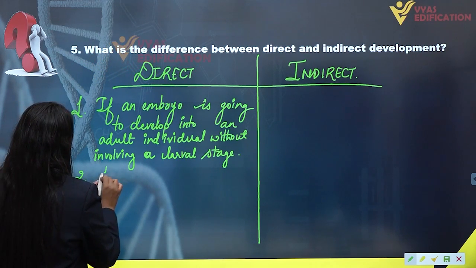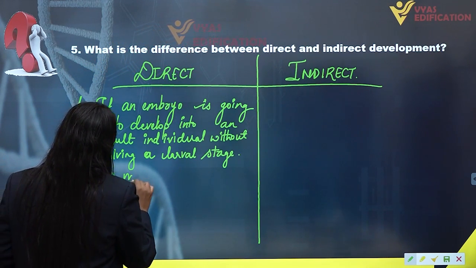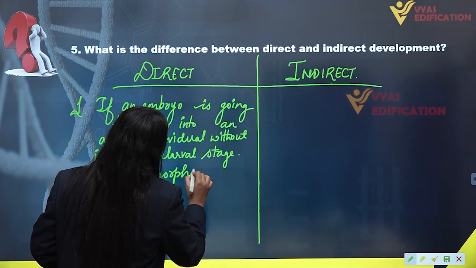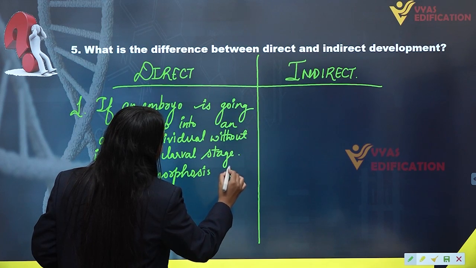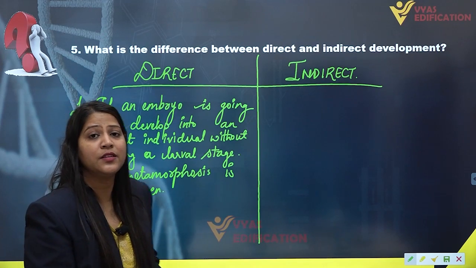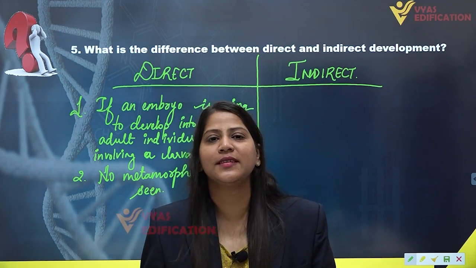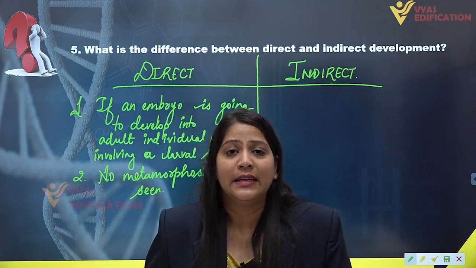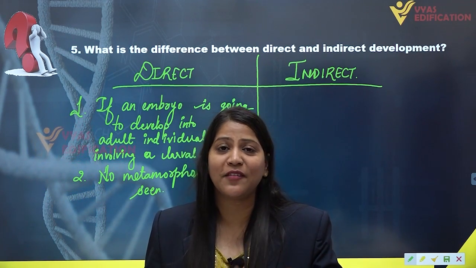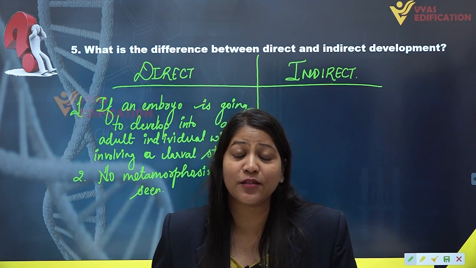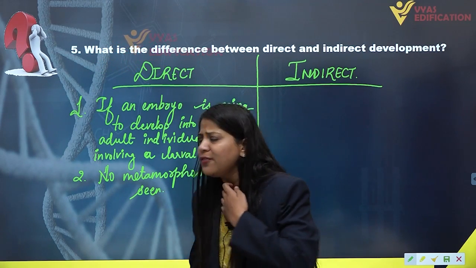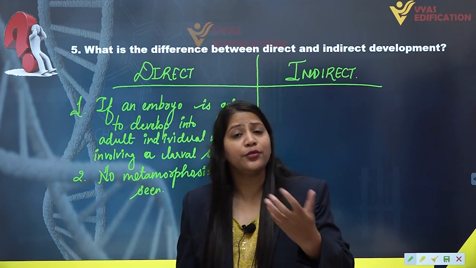Also in this, no metamorphosis is seen. No metamorphosis is seen in the animals who exhibit direct development, as metamorphosis is a phenomenon of larva becoming an adult individual. The phenomenon in which a larva develops into an adult individual is known as metamorphosis, and if a larva is present, then it has different food requirements.